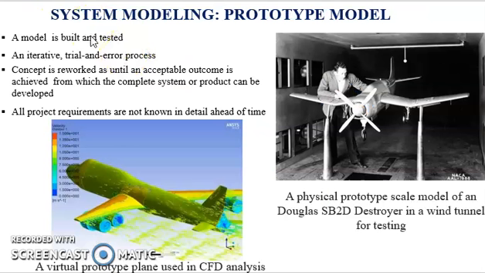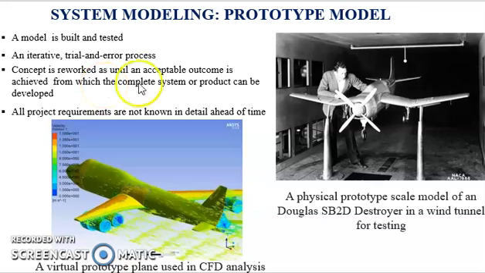A prototype model is also used to perform system modeling. A prototype is generally used to evaluate a new design by the engineers and in certain cases by the users. Prototyping provides specifications for a real working system rather than a theoretical one.